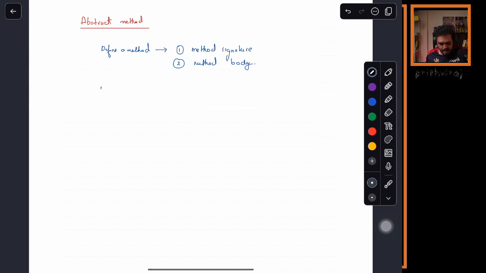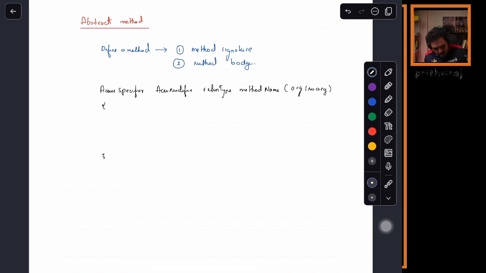We have access specifier, then access modifier, then return type, then method name. Here we can have arguments or no arguments. And this is our method body.